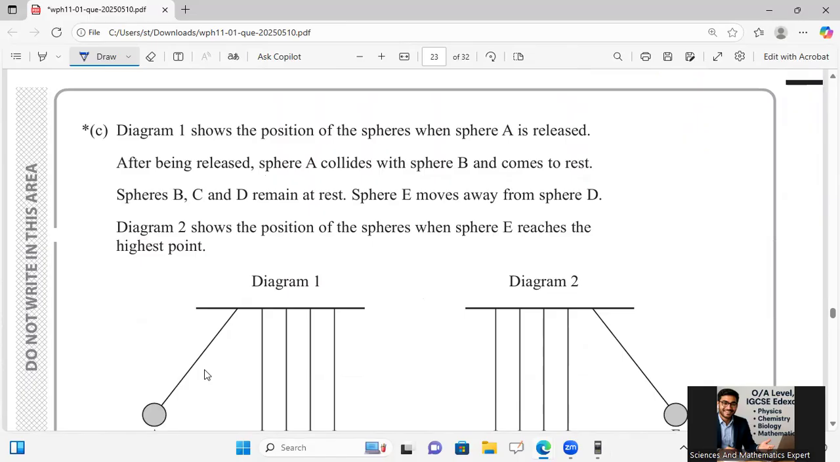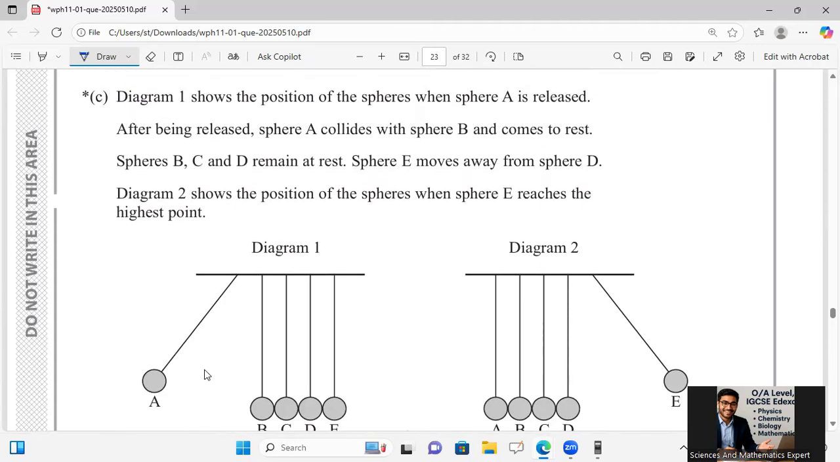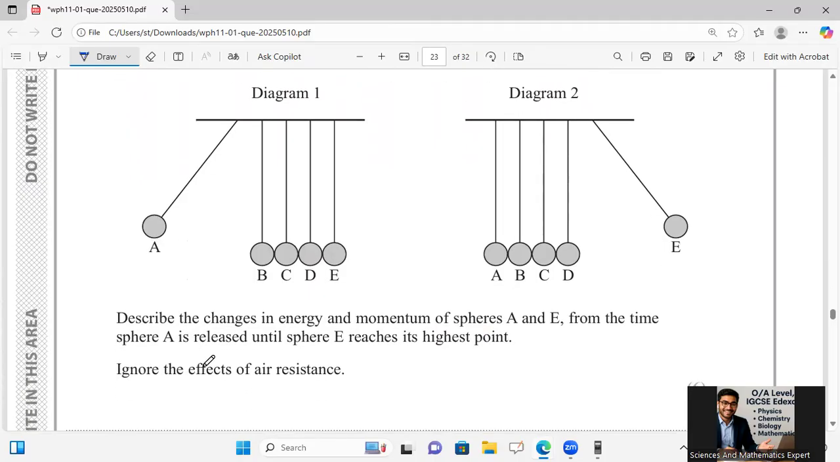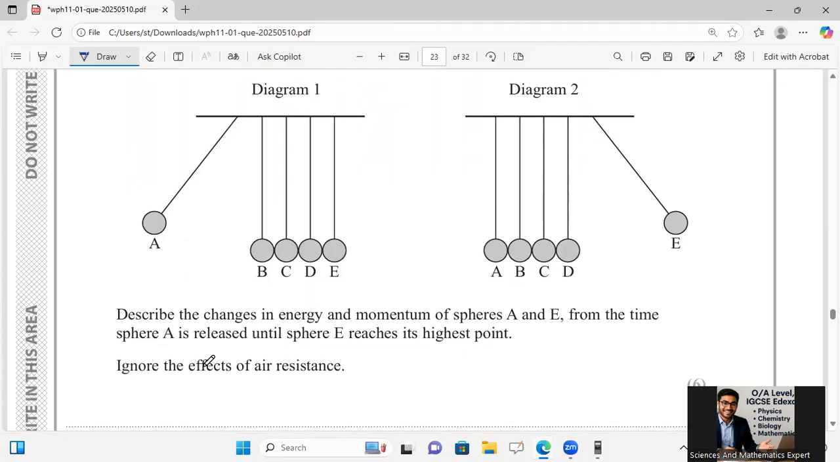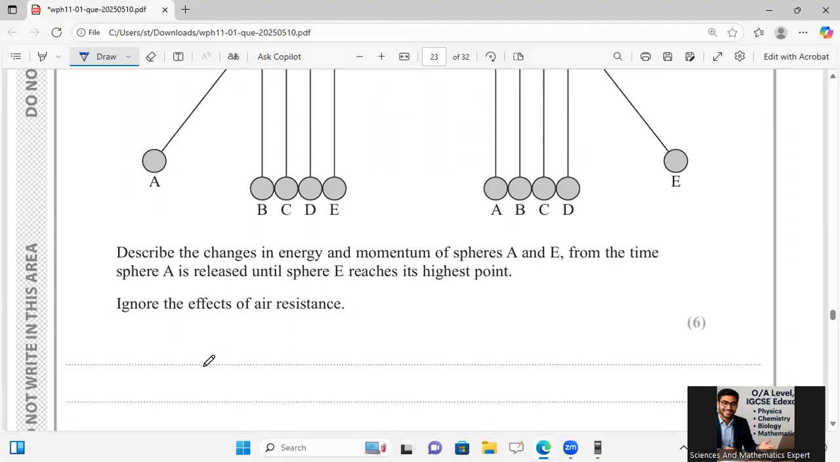Okay, diagram 1 shows the position of the sphere. This is the position 1, and diagram 2 shows the position of sphere A when released. After being released, the sphere A collides with the sphere B and comes to rest. Spheres B, C, D remain at rest, and E moves away. Okay, and E reaches the highest point over there. Describe the changes in energy and momentum of the spheres from A to E, from the time sphere A is released until sphere E reaches the highest point. Ignore the effects of air resistance over there.